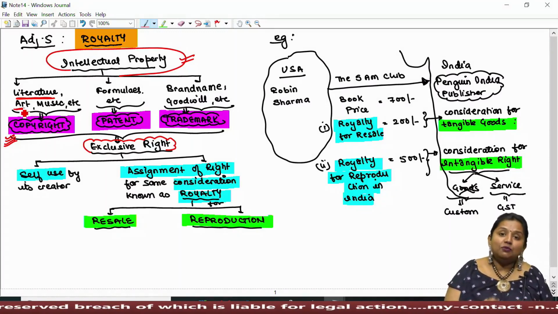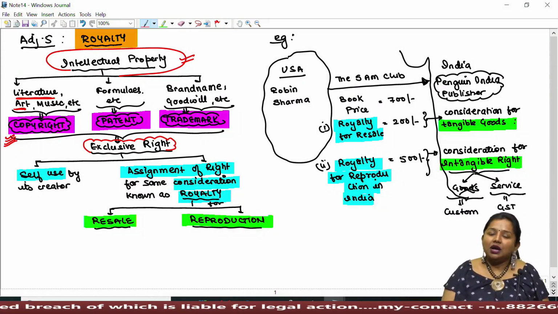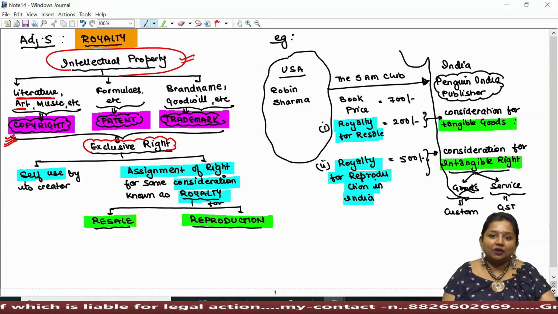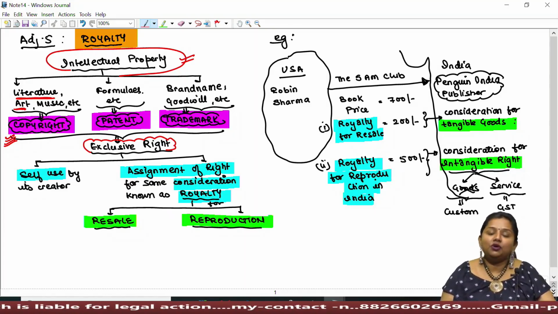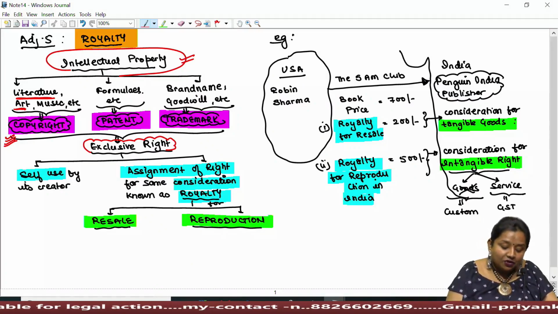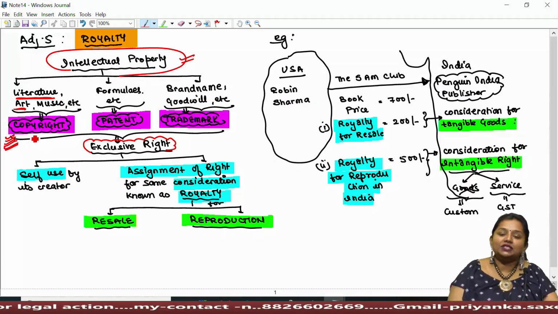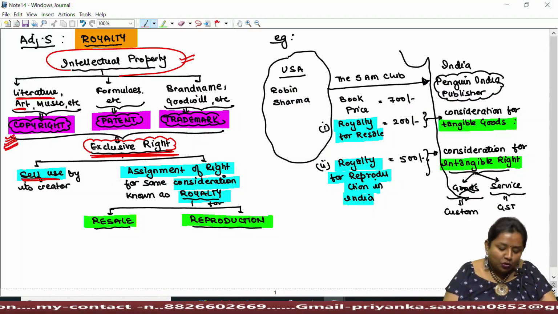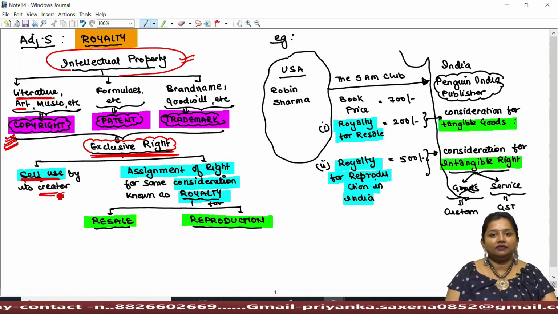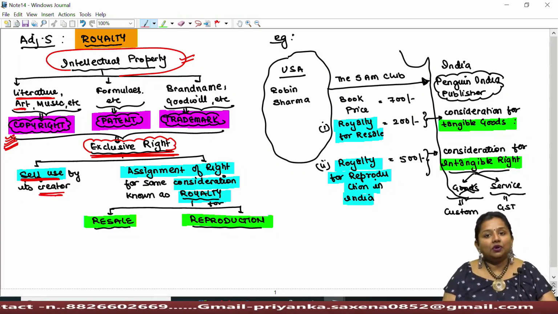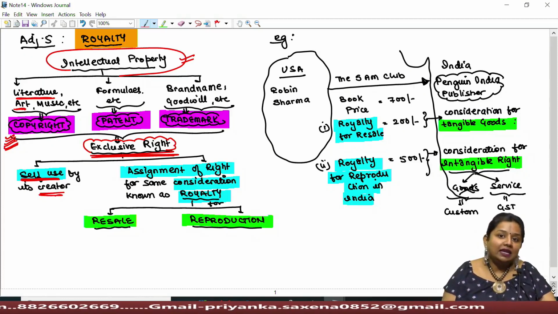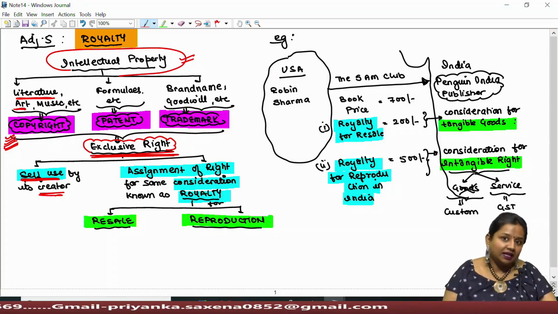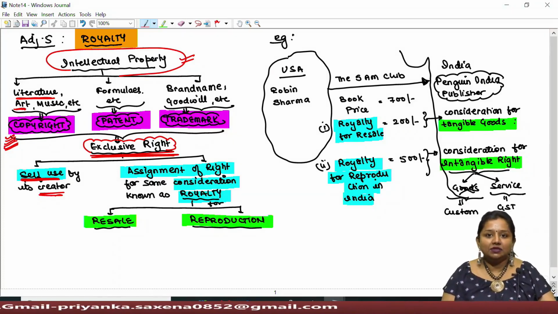Similarly, if any movie, theatre work, artwork, music work, television serial, advertisement, etc. being created by someone and they don't want to be copied by others, then they can register it with the respective authority as copyright, being the exclusive right which can be only used by the creator himself. That is, if I wrote a book and I want to get it published on my name only, then I have to get it copyrighted, and my material can never be copied by anyone else. Otherwise, I can sue that person in the court of law.